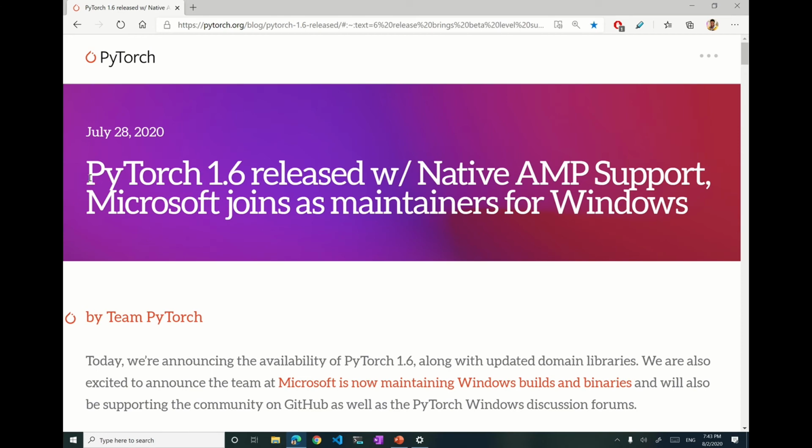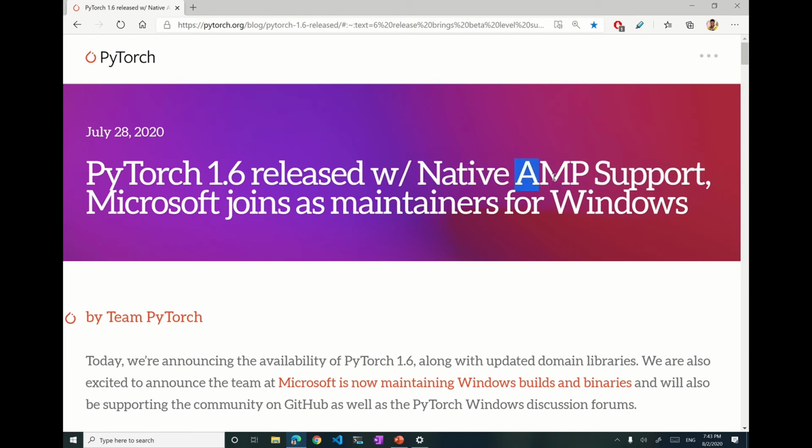As the title says, PyTorch 1.6 released with native AMP support. So this is the biggest feature in PyTorch 1.6. AMP is automatic mixed precision training. I will talk more about AMP. So there is native AMP support in PyTorch 1.6.